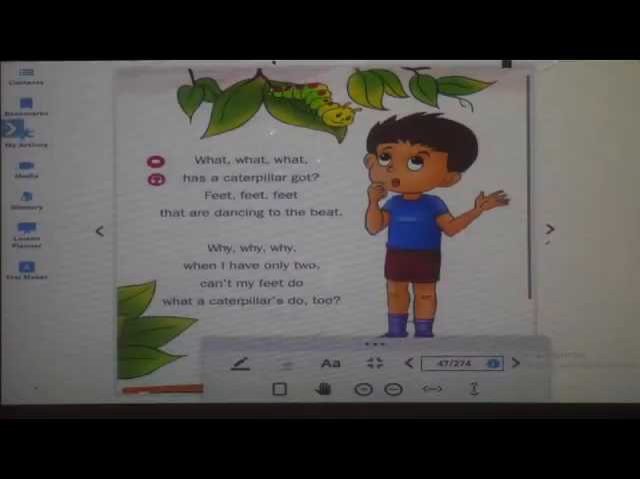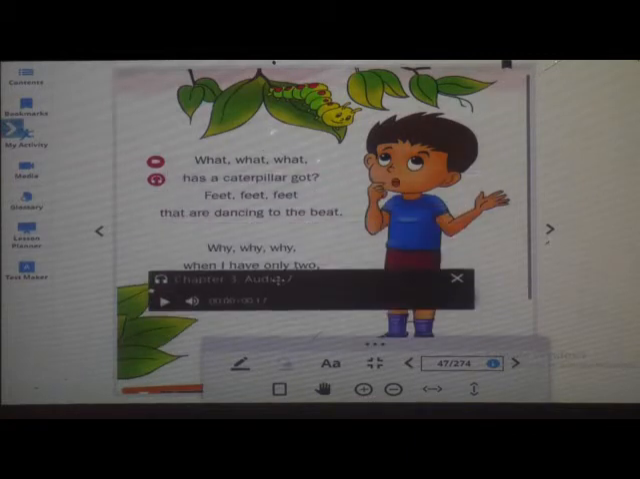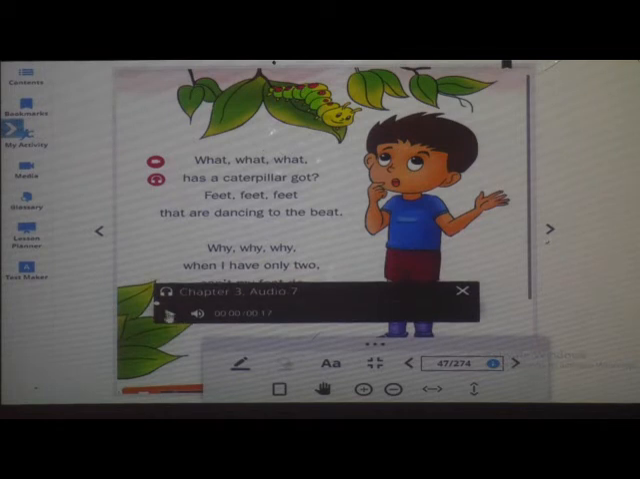Yes. So what have we seen? We have seen one video. In that we have seen a caterpillar and one child, isn't it? Have you seen? Yes, I have seen. We will listen to one audio. Okay, you have to listen carefully.